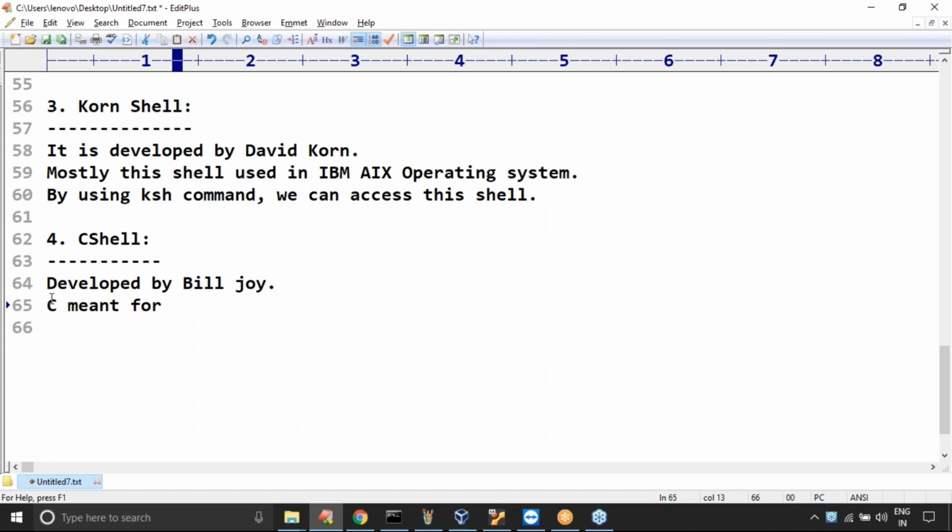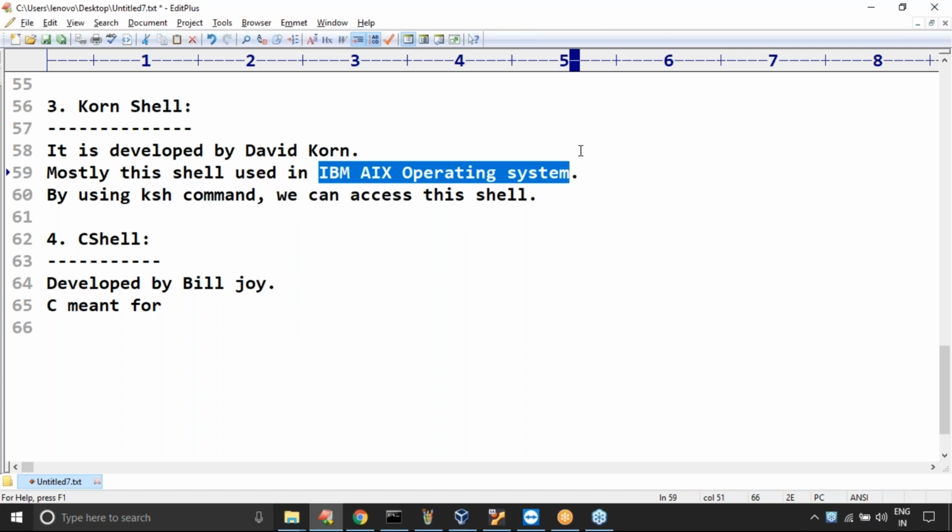Bash is the advanced version. Then why the Korn shell? Sir, Korn shell is specially developed for IBM AIX operating systems. So in some Linux flavors, this Korn shell is the most commonly used.